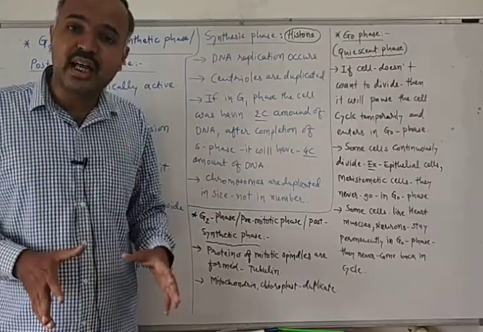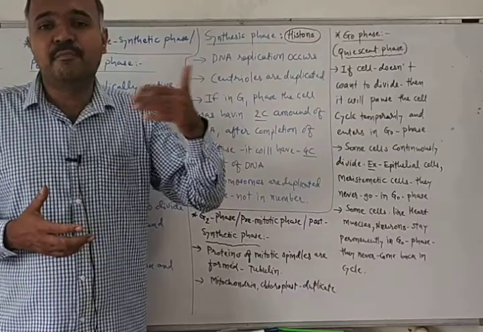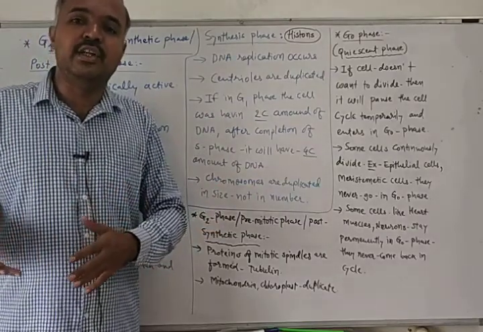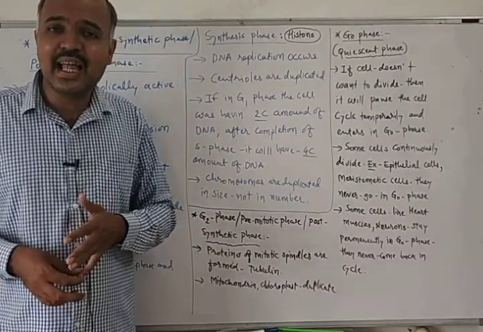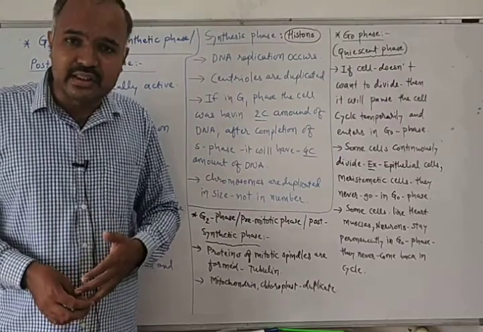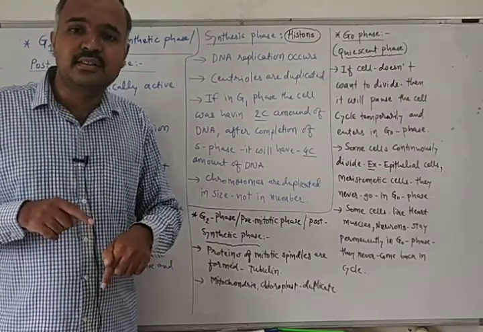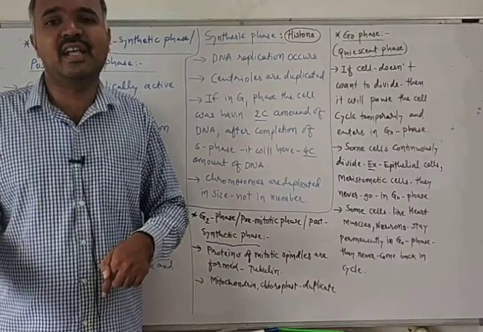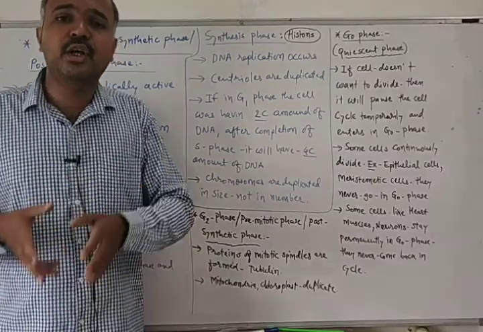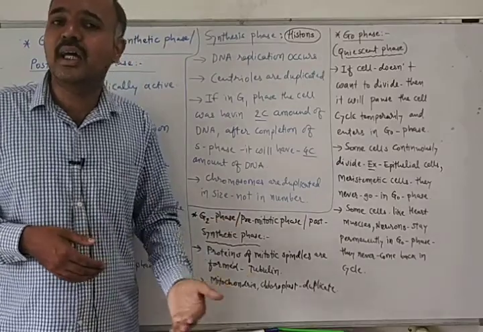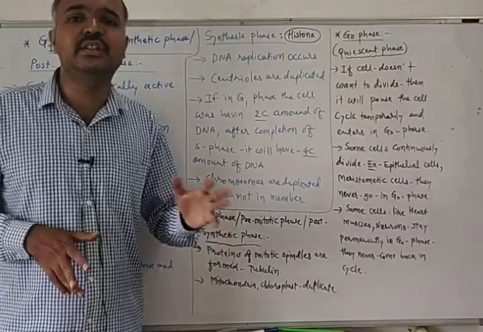So some cells of our body as well as of plants divide continuously, for example epithelial cells and meristematic cells. As they divide continuously, soon after G1 phase they directly enter into the S phase. They will never go into G0 phase.